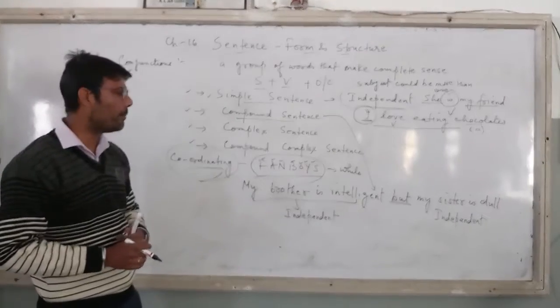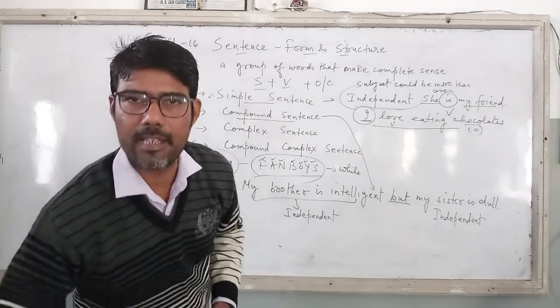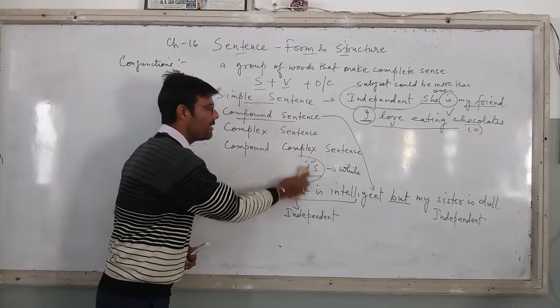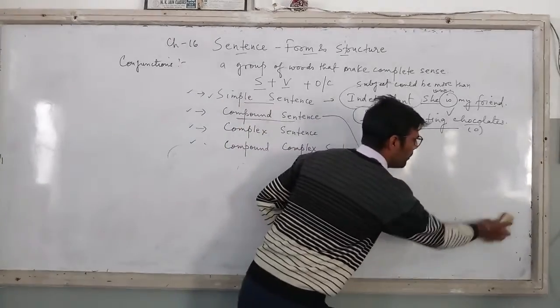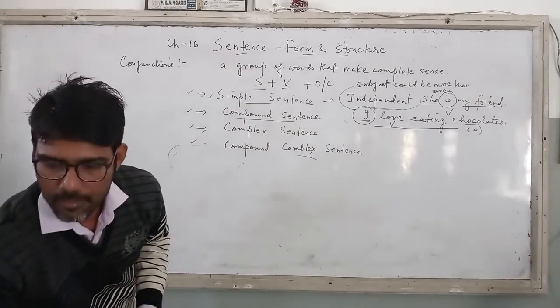Moving on with the next approach, that is complex sentence. What is a complex sentence? The same you study in Hindi also, and the same applies there as well. So it is not a very different chapter, it is correlated with the other language subject, right?